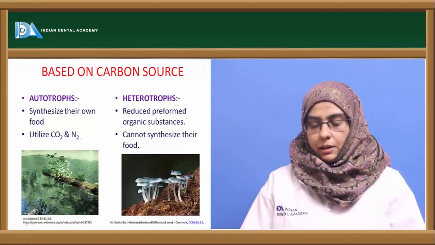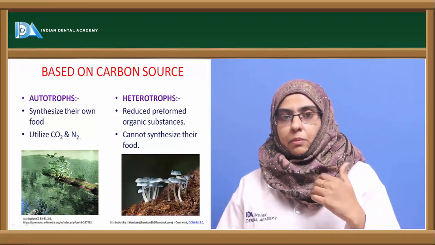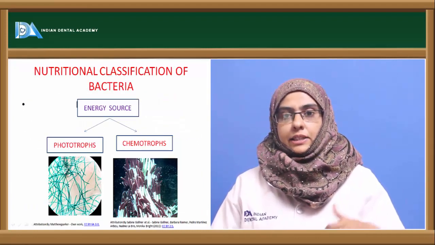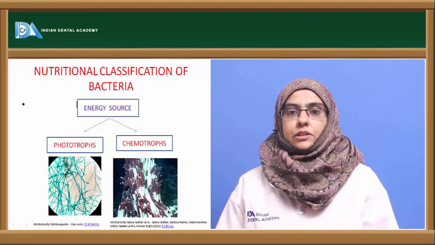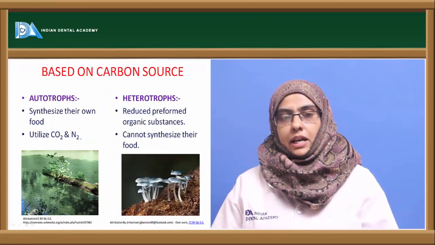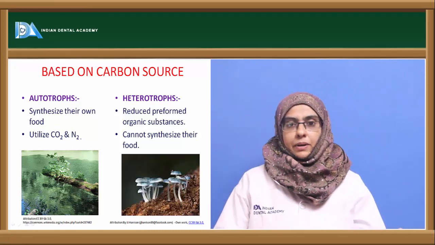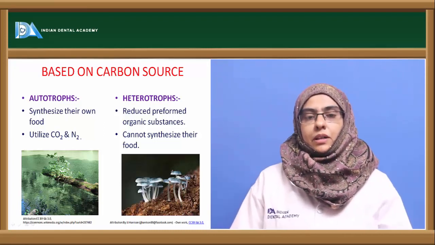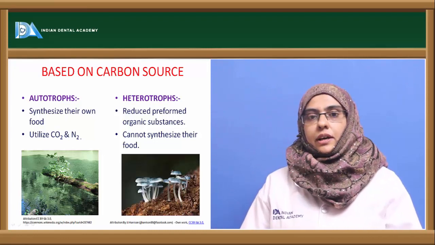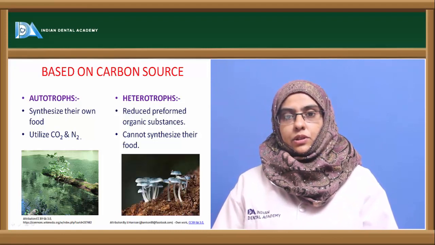So depending upon the carbon source, the organism can be classified as autotrophs or heterotrophs. Depending upon the energy source, you have classified the organism as phototrophs and chemotrophs. One utilizes light energy, the other utilizes chemical energy to synthesize their food, whereas depending upon the carbon source, you can classify them as autotrophs or heterotrophs. So autotrophs can prepare their own food, whereas heterotrophs completely depend on preformed organic molecules that are formed by the autotrophs. Autotrophs can utilize carbon dioxide and nitrogen, whereas heterotrophs do not have the ability to synthesize, and they completely depend upon autotrophs for their source of nutrition.